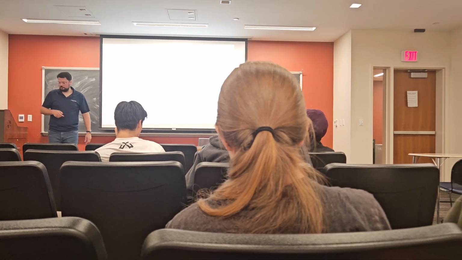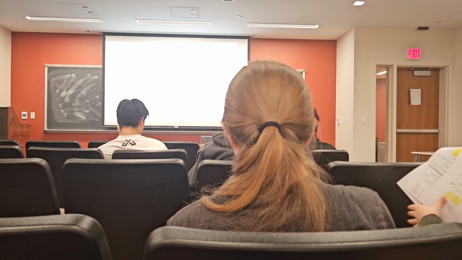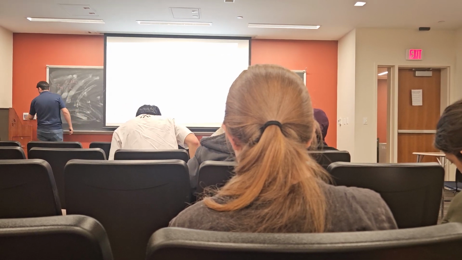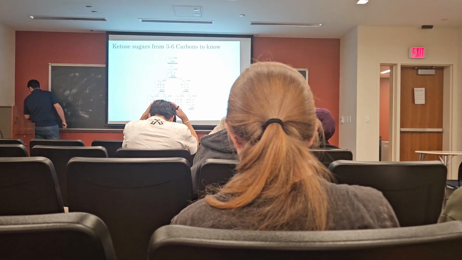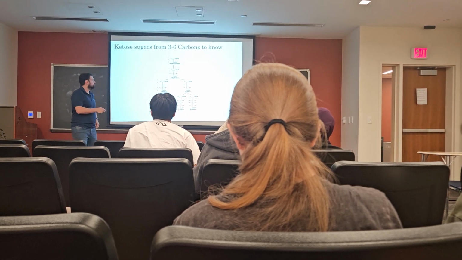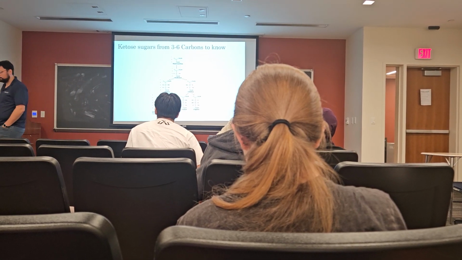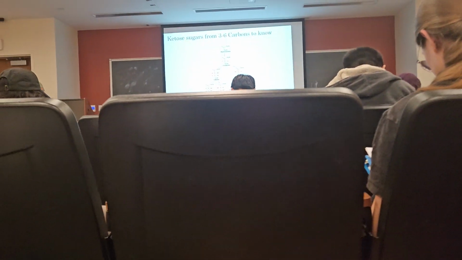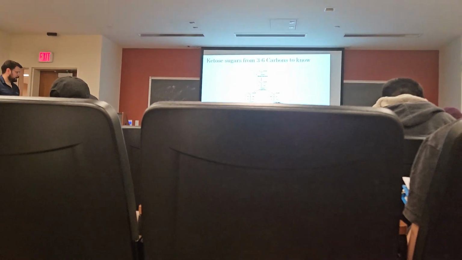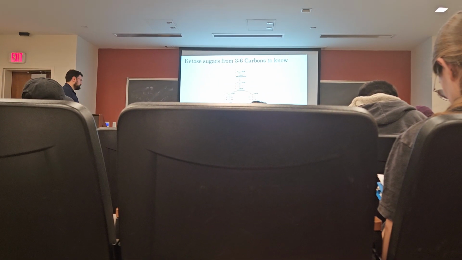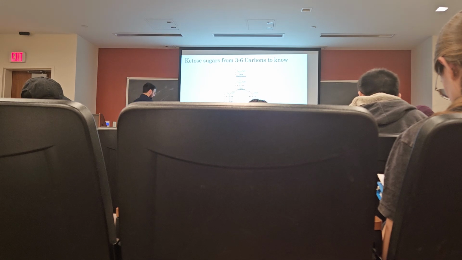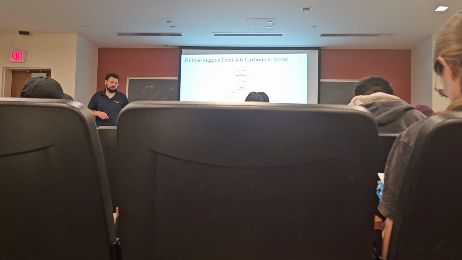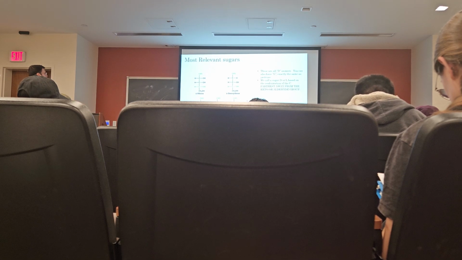Same principle is true for the ketoses. They just have 1 less chiral center, because carbon number 1 will always be symmetric in a ketose. Carbon number 2 in a ketose will always have the ketone group. So that leaves us with 1 fewer asymmetric carbon. So here, for example, the ketohexoses. Notice we only have 4 D enantiomers and 4 L enantiomers for a total of 8, which is half of what we started with because we have 1 less chiral center in a ketose for a given number of carbons.